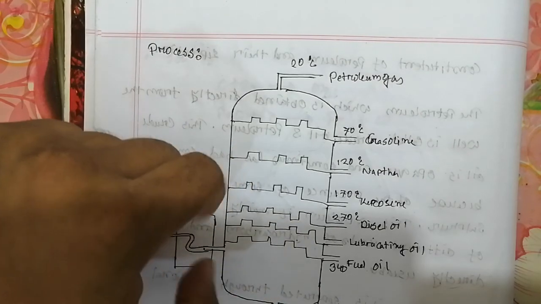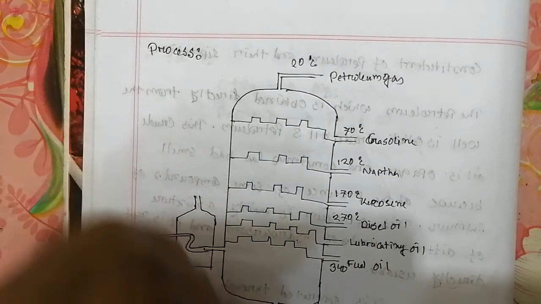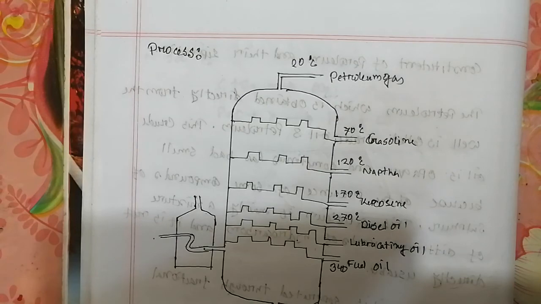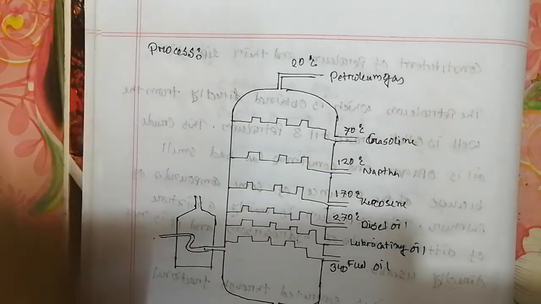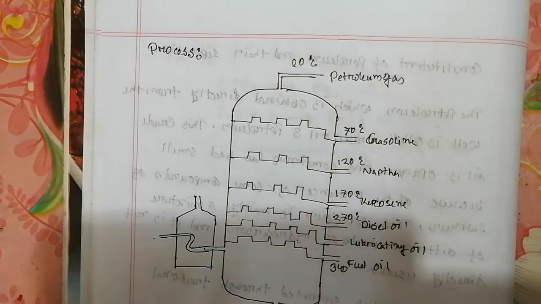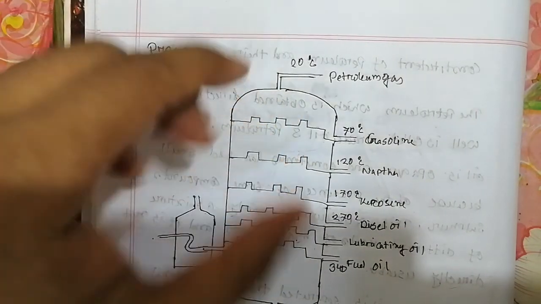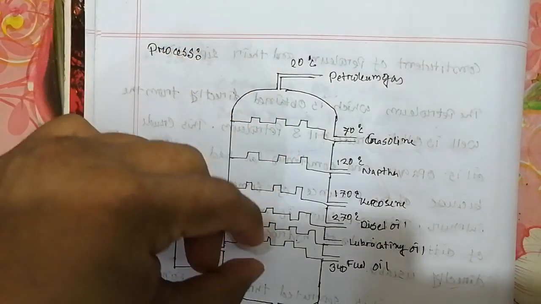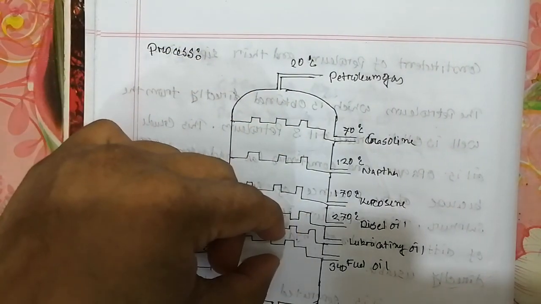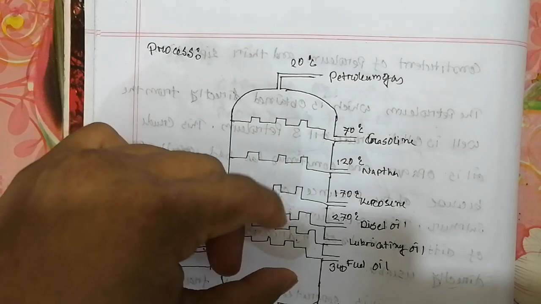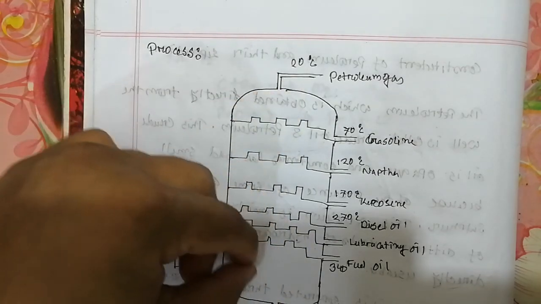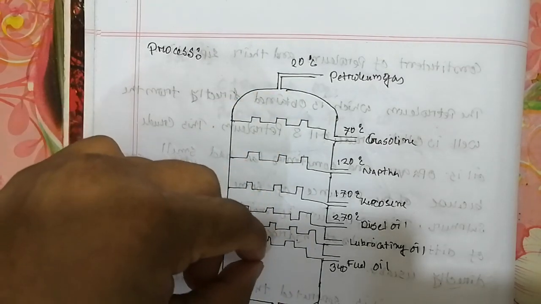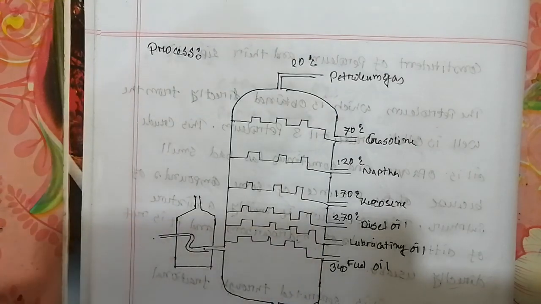As the upper part has lower temperature, the components of the combination of liquids are separated into different parts of the distillation column according to their boiling points. That means in the upper part the liquid which has the lower boiling point comes first, and in the lower part the higher boiling point liquids come first. Okay.